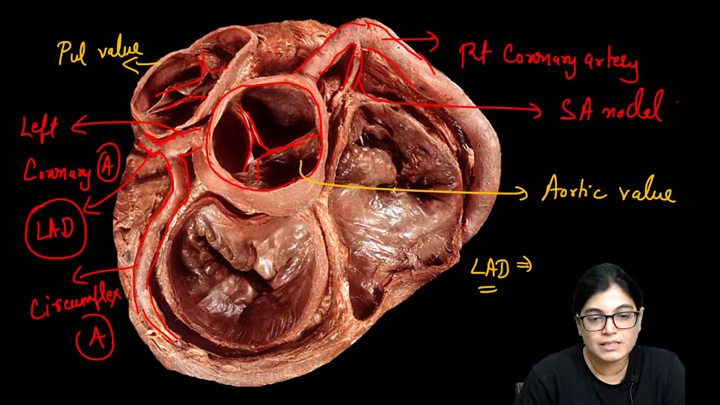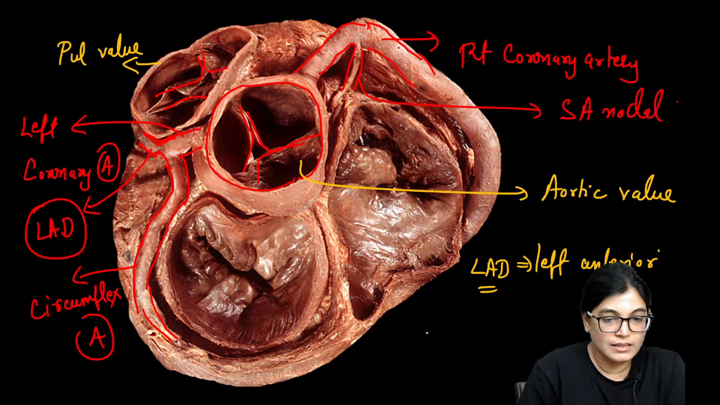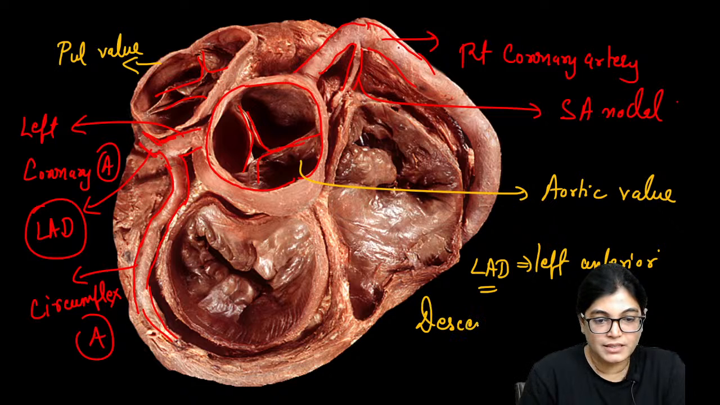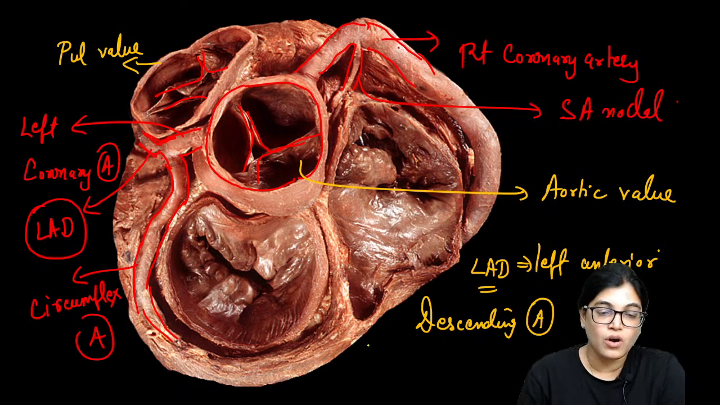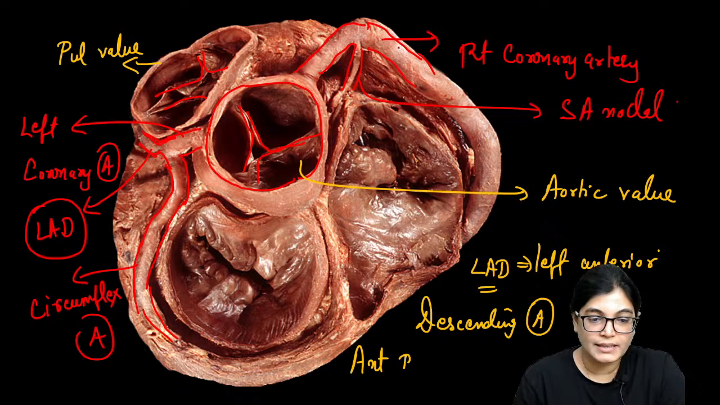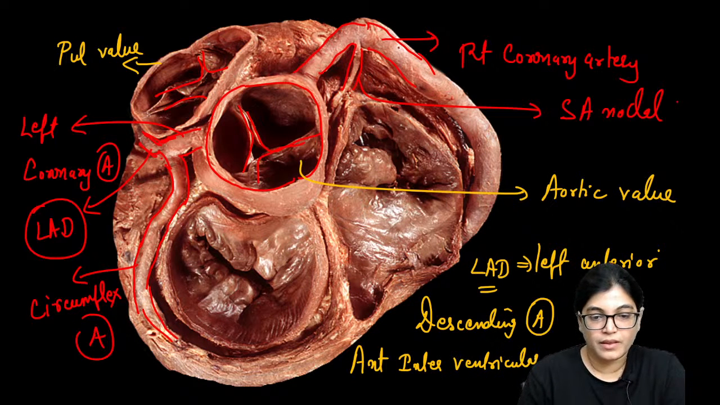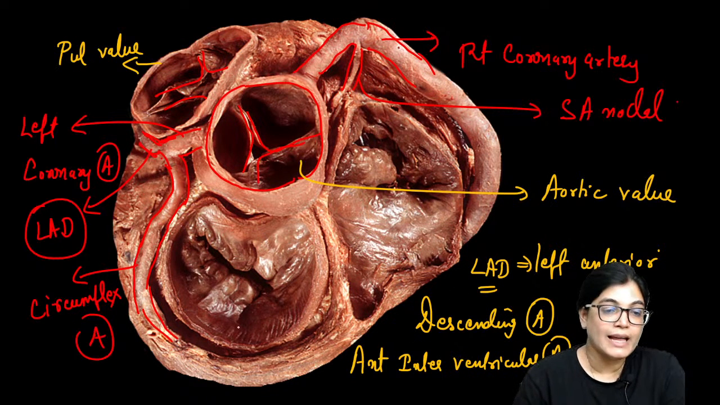LAD artery means left anterior descending artery, which is also called the anterior interventricular artery. It is a very important branch of the left coronary artery.